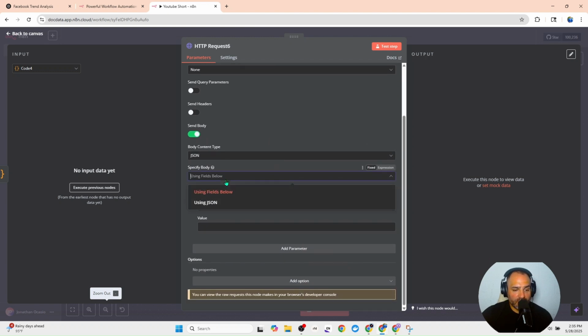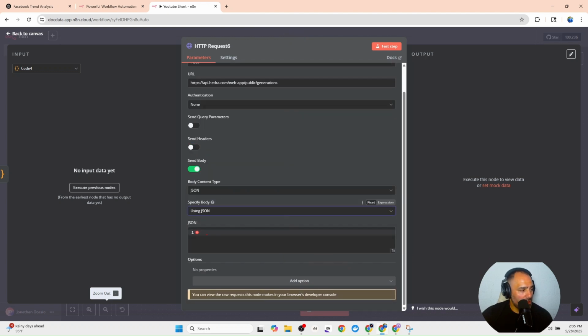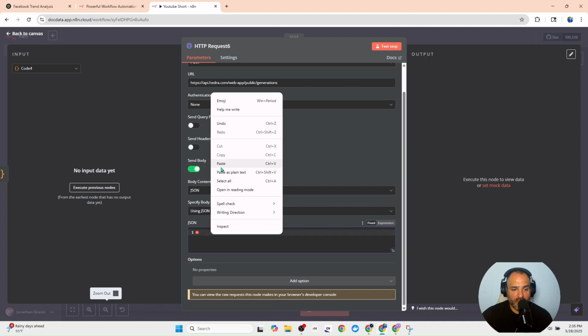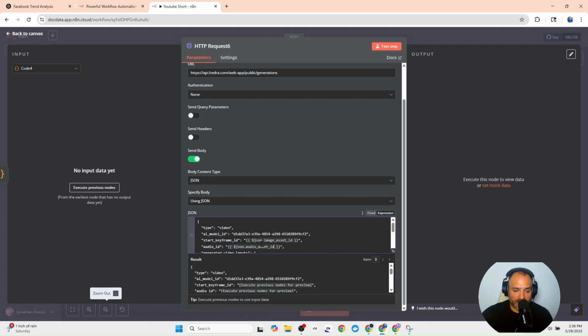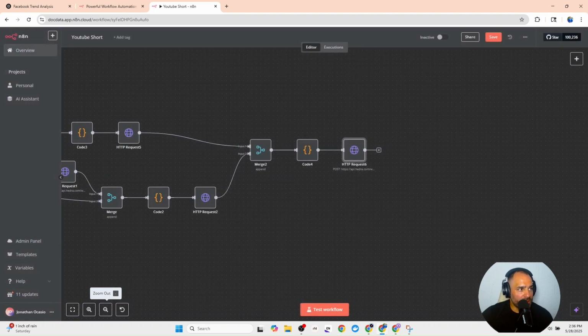This does need to be changed to using JSON. And then this is going to be what we want to send. Basically, this is coming from the Hedra website, and I can send you the document over. But basically, what this is doing is creating a video. It's telling it what model to use. It's telling you the image. It's passing an image to it, the audio file, and it's merging it all together. This does need to be an expression. So now these are passed through from the previous nodes, and then this node is completed.